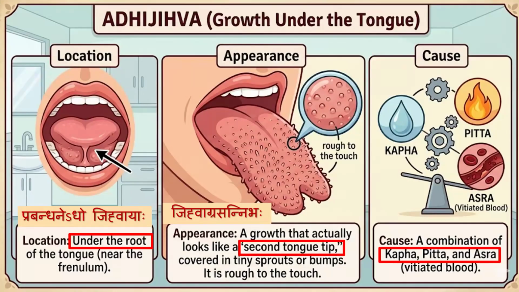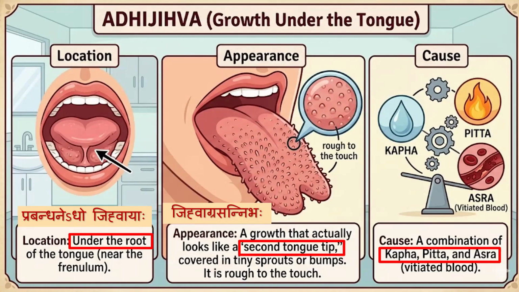Prabandhane adho jihvaya. So the location is under the root of the tongue. And what is the appearance? Jihvagra sanniba. It appears like a second tongue. It appears at the tip of the tongue as a second tongue.